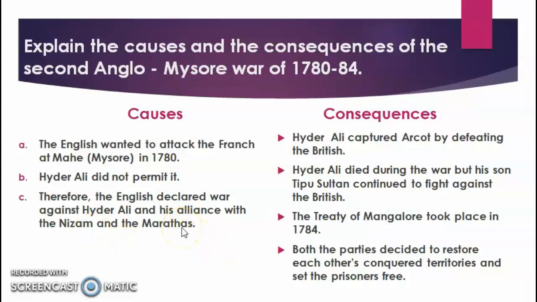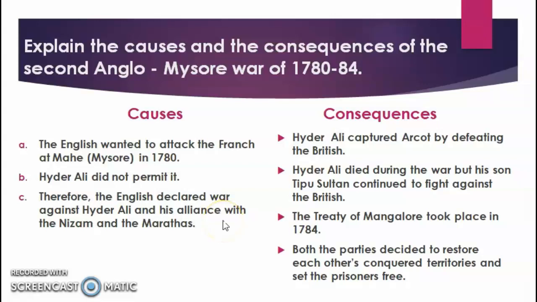We have already studied that Hyder Ali made the alliance with the Nizam and Marathas, and in the First Anglo-Mysore War he defeated the English. So the British were in search of the right time when they could defeat Hyder Ali. Here they got it in 1780 when Hyder Ali did not allow them to attack the French.